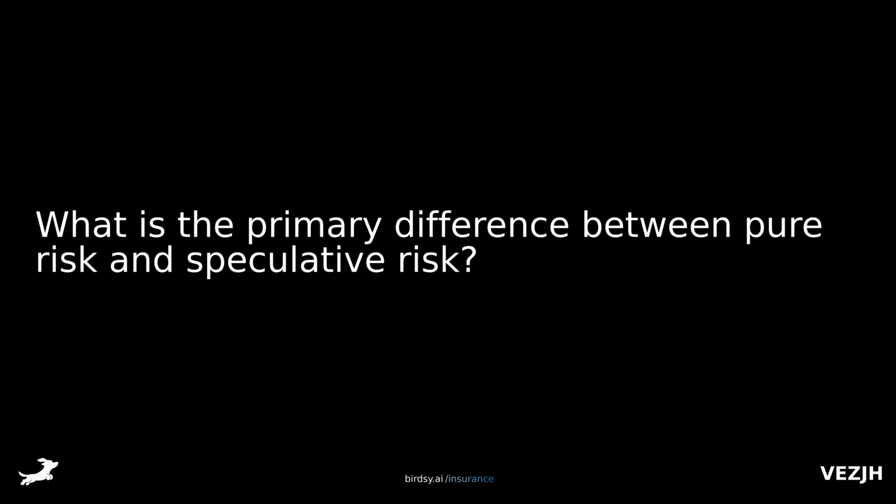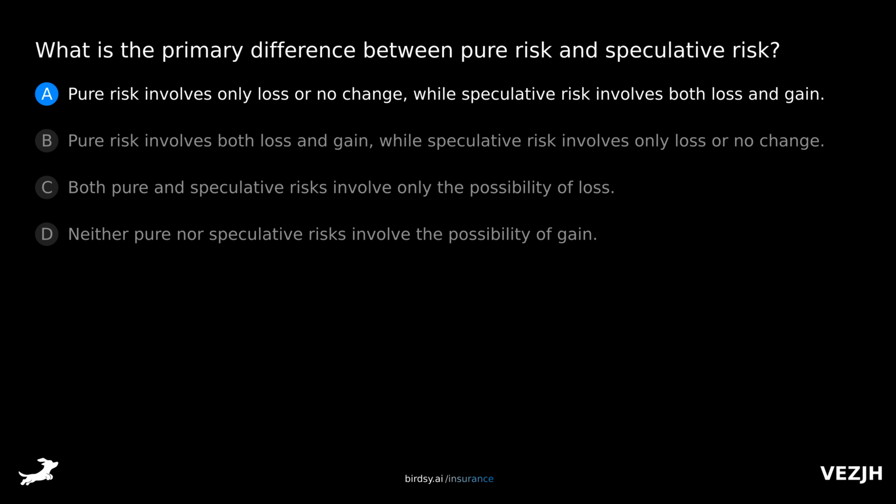What is the primary difference between pure risk and speculative risk? Is it A, pure risk involves only loss or no change, while speculative risk involves both loss and gain? B, pure risk involves both loss and gain, while speculative risk involves only loss or no change? C, both pure and speculative risks involve only the possibility of loss? Or D, neither pure nor speculative risks involve the possibility of gain?